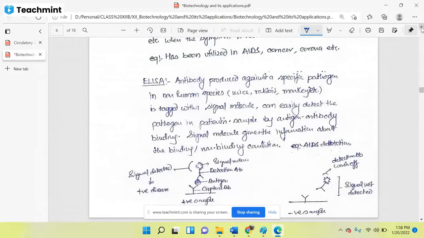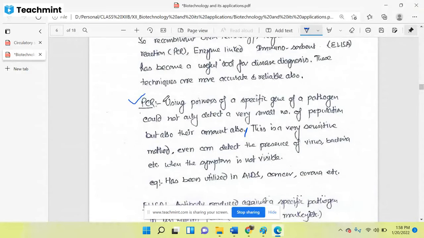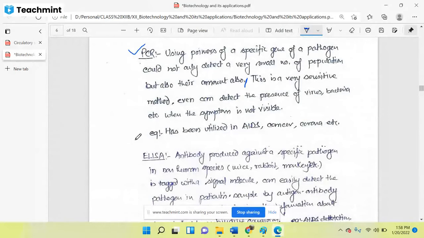So here I told you PCR is a genetic based technique, meaning it is a DNA or RNA or nucleic acid based technique. But when we are talking about ELISA, we are talking about an antibody based technique. So you will have to remember that PCR is a nucleic acid based technique, and here it is an antibody based technique. Here we are detecting the antigen based on antibodies, and there we are detecting the presence of a gene based on different primers. Okay, so the full form of ELISA is enzyme linked immunosorbent assay. You will have to remember the full form.